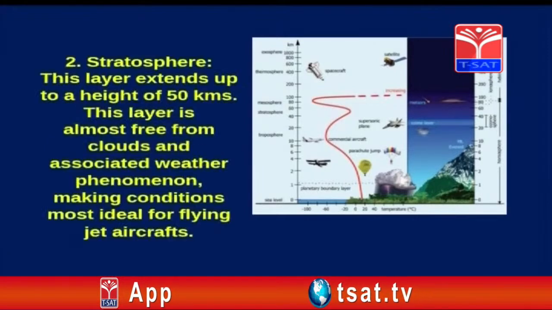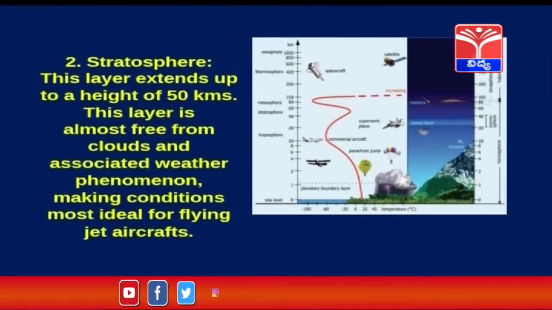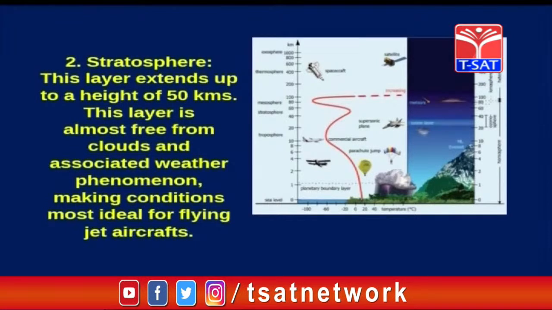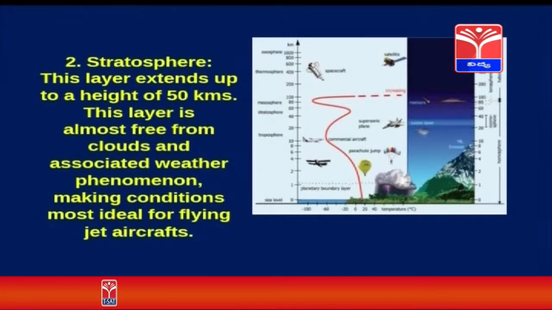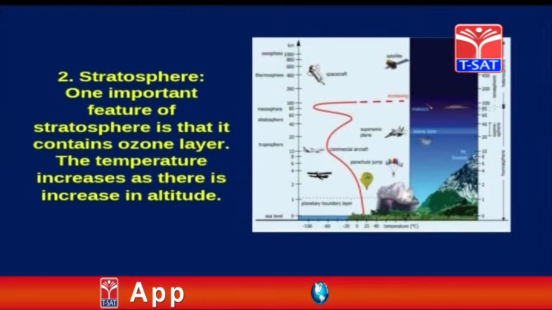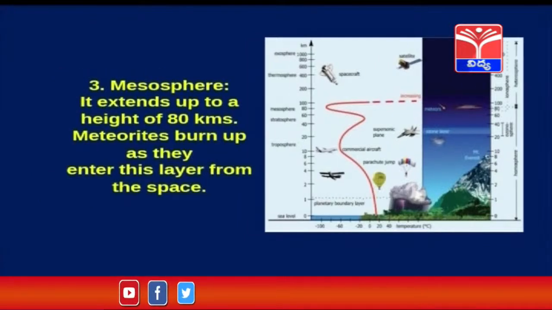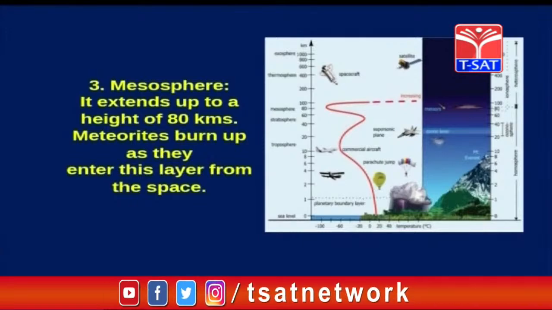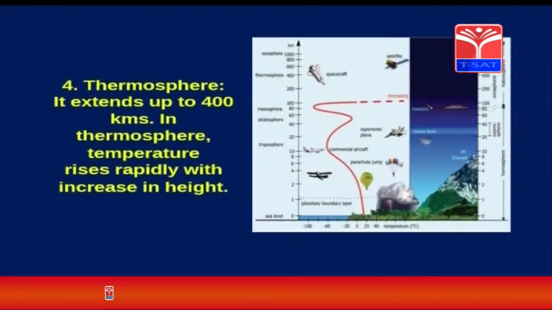Stratosphere. This layer extends up to a height of 50 kilometers. This layer is almost free from clouds and associated weather phenomenon, making conditions most ideal for flying jet aircraft. One important feature of the stratosphere is that it contains the ozone layer. The temperature increases as there is an increase in altitude. Mesosphere. It extends up to a height of 80 kilometers. Meteorites burn up as they enter this layer from space. Thermosphere. It extends up to 400 kilometers.